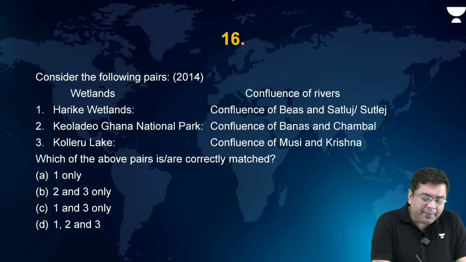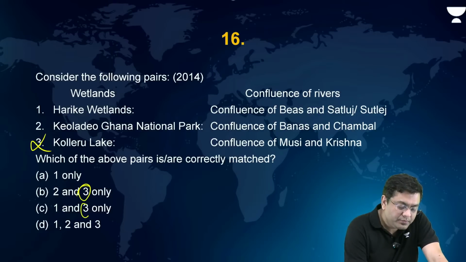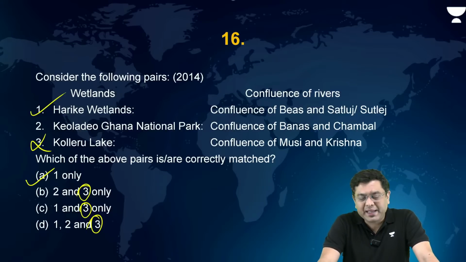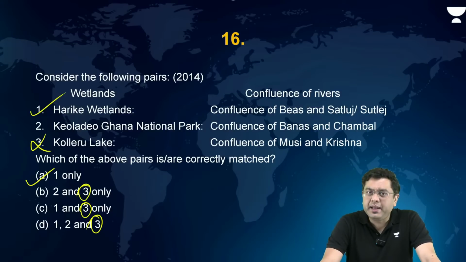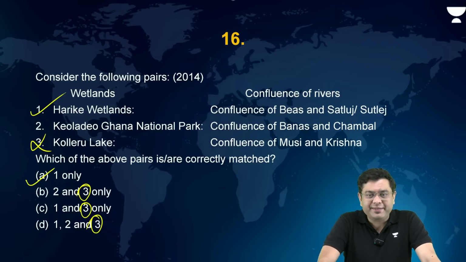Okay, so this can be eliminated. If you eliminate 3, you get the correct answer. So here Harike wetland is correctly matched and the remaining are incorrect. It is here where you have the very famous Harike barrage, which ends up providing water indirectly to the Indira Gandhi Canal network as well. Okay? Yes, there is no major river near Keoladeo Ghana.